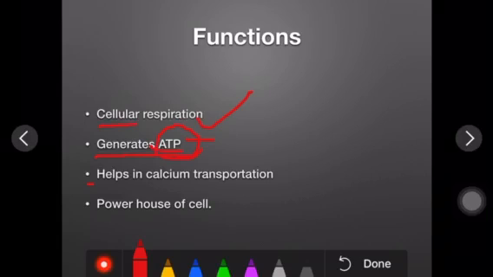Well, it also helps in calcium transportation. Calcium ions are transported by the mitochondria, and the mitochondria help to maintain the concentration of calcium.